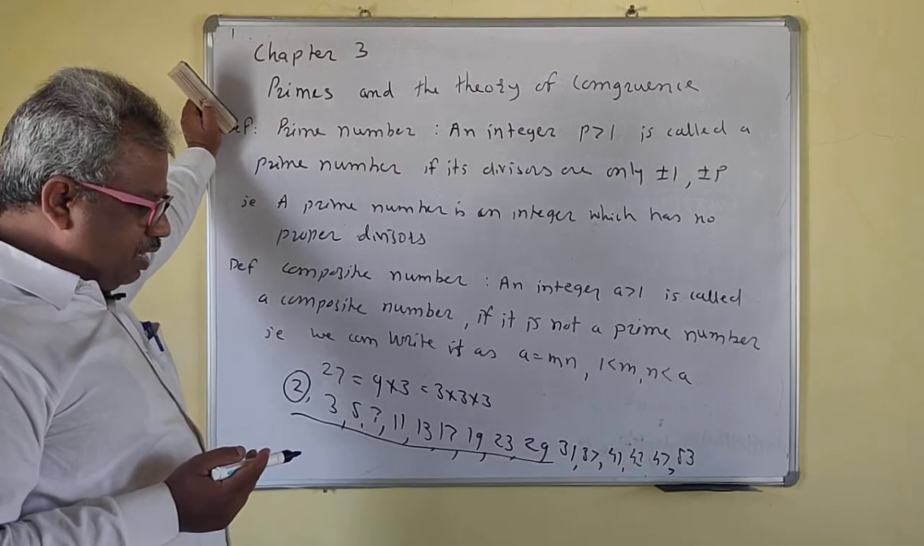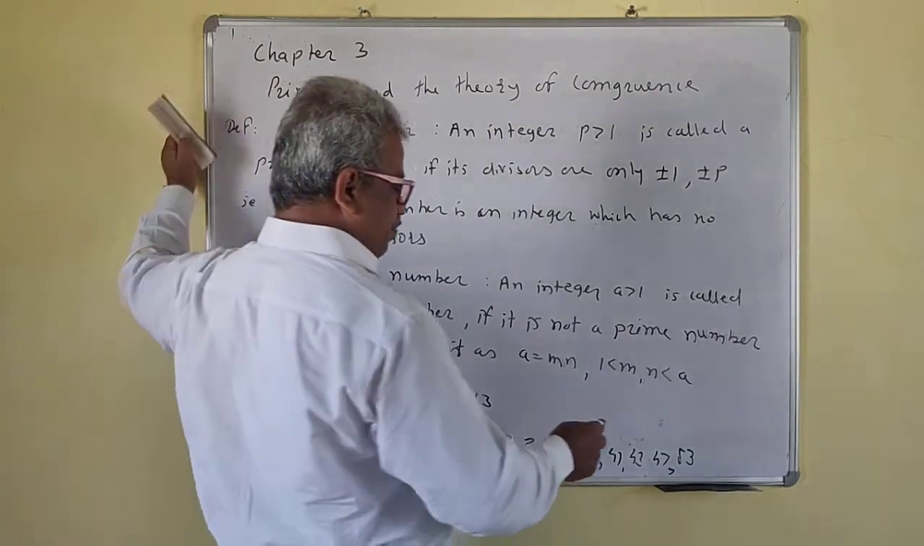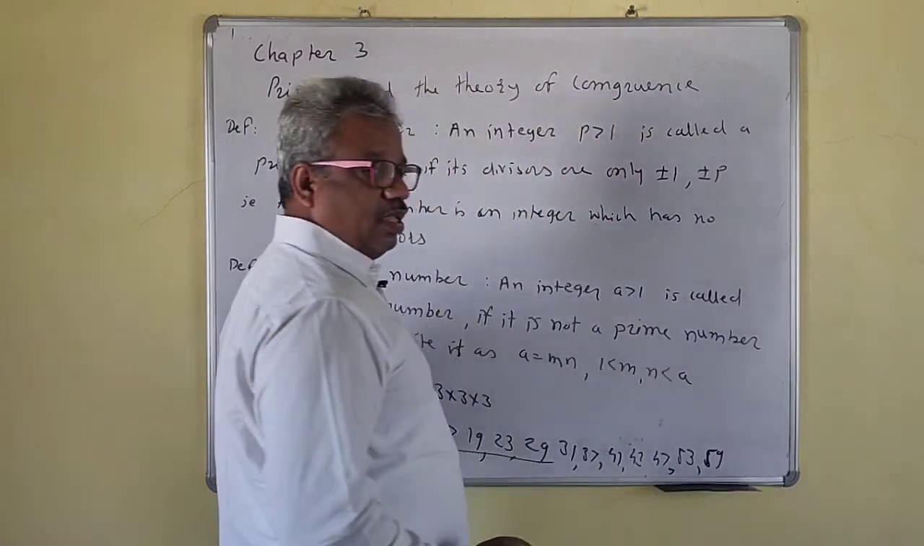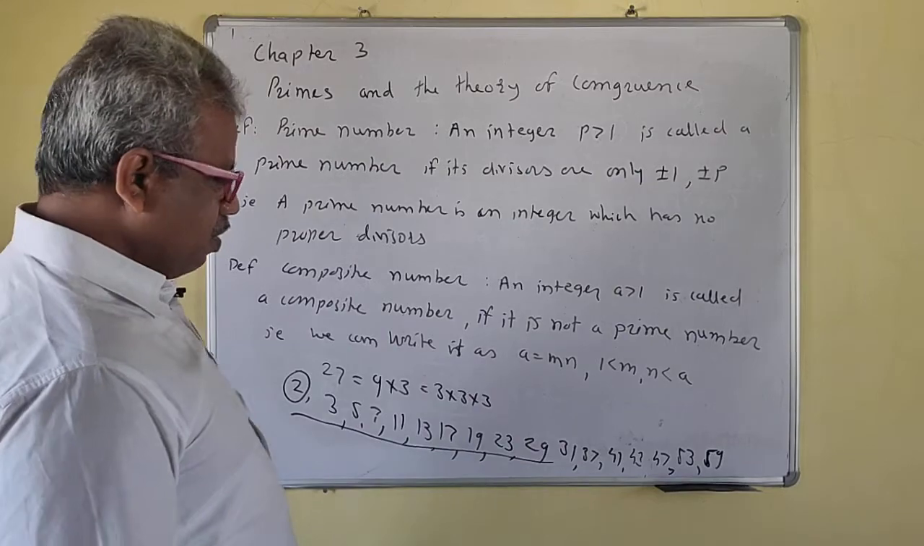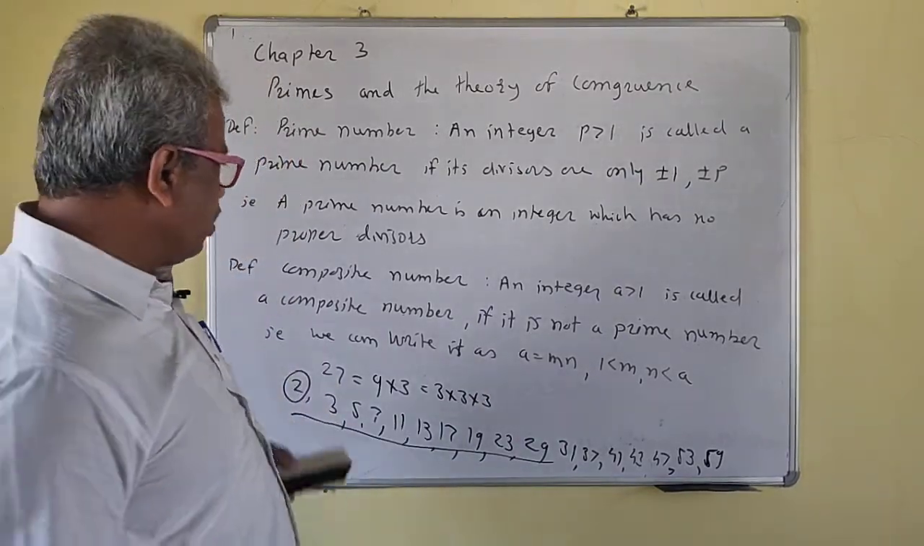So then 59. What about 59? Yes, 59 is a prime. So what about 61 then? You can do this one now, okay? So try this one.